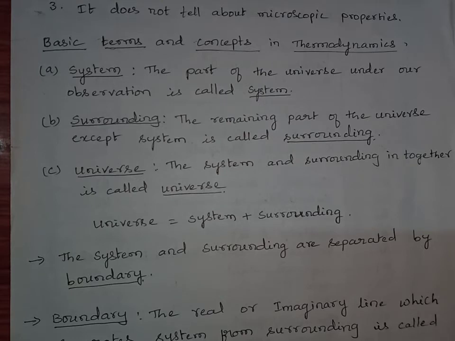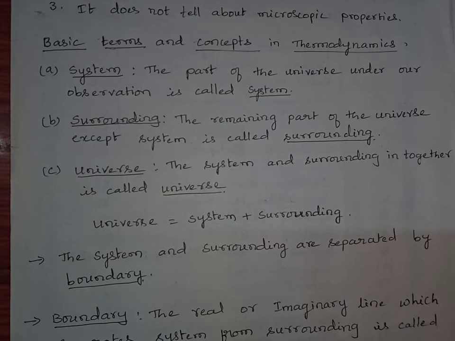Third one is the universe. That is, the combination of system and surrounding together is called universe. So, we know about system, surrounding, and universe.